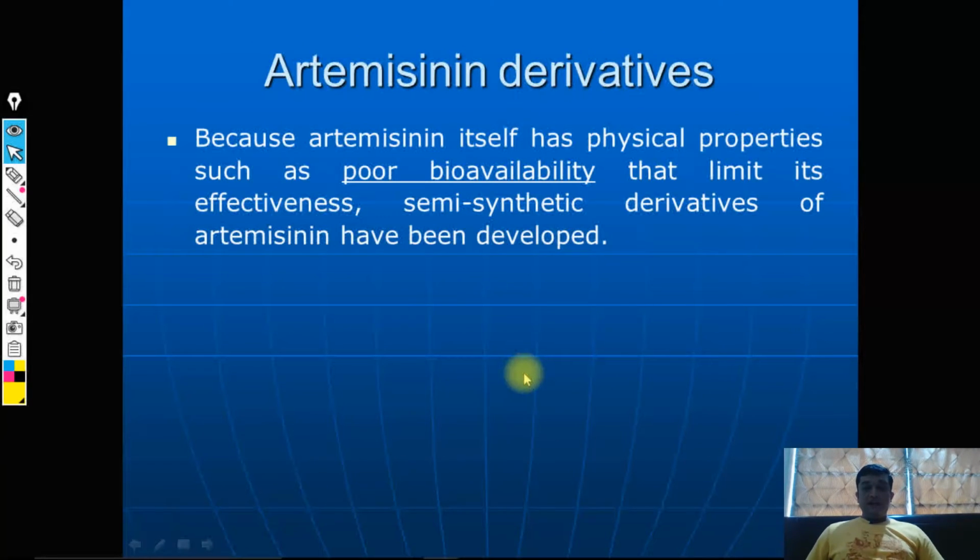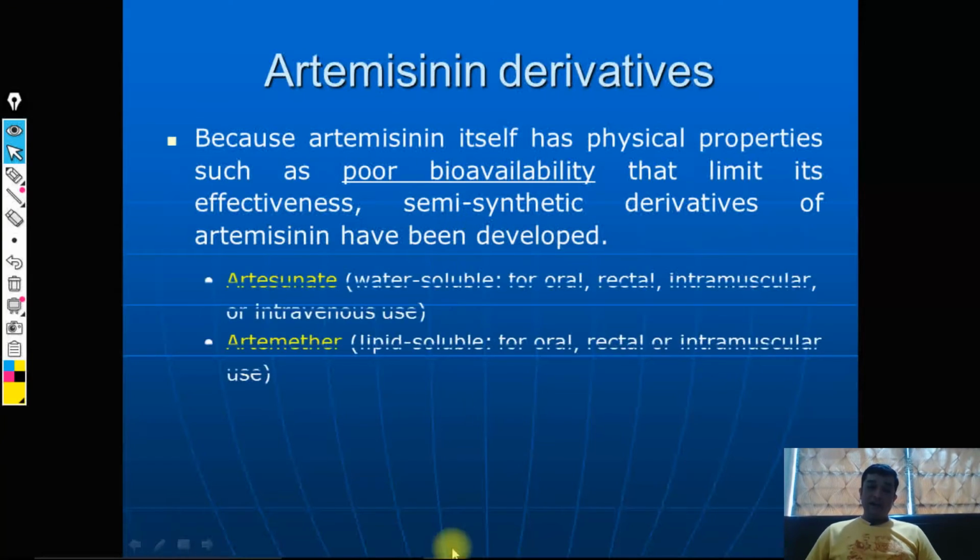Now, moving towards the pharmacokinetics, as I told you, bioavailability is poor, and the pharmacokinetic profile is comparatively poor for artemisinin, and definitely that limits its effectiveness. That is the reason why semi-synthetic derivatives were developed. The major semi-synthetic derivatives are artesunate and artemether.